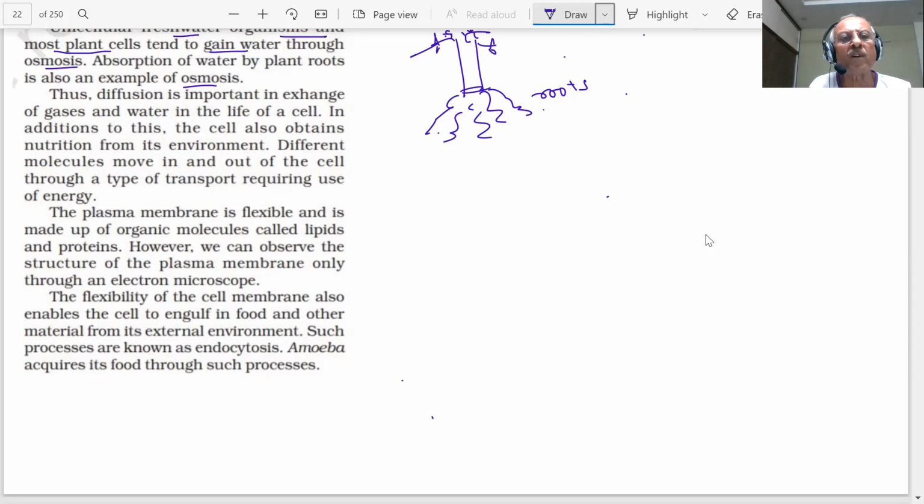Thus, diffusion is important in the exchange of gases and water in the life of the cell. So whatever cell we are talking about, there are two processes which are very important.